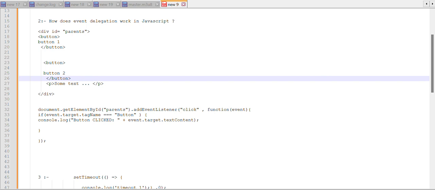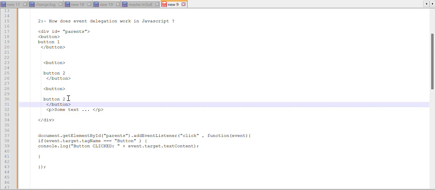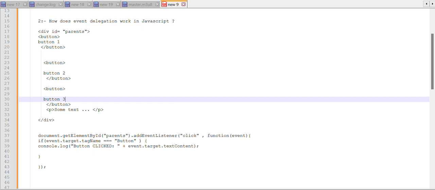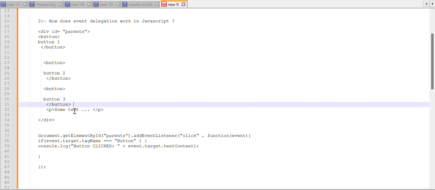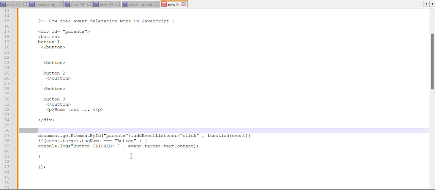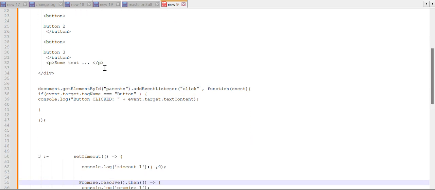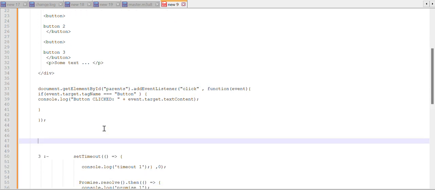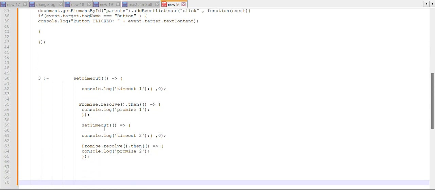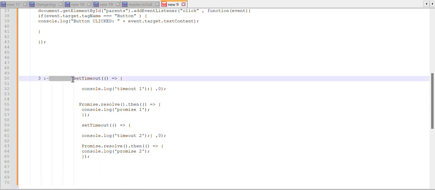You do not need to make a separate listener. Even if you make 10,000 buttons, it still works with only one event listener. That is the benefit of event delegation. That is a beautiful example for that. Now the next question they asked is the timeout question.